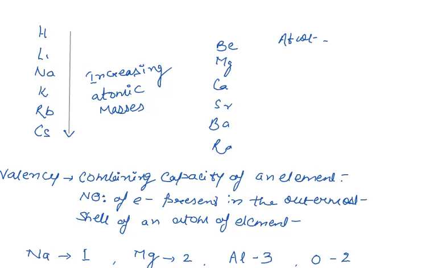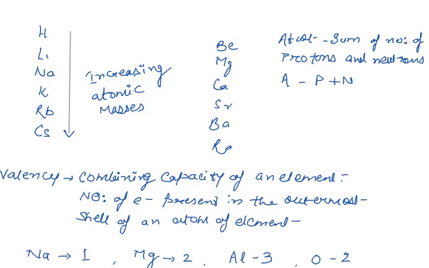So atomic weight is the sum of the number of protons and neutrons, given by A, and it is P plus N. Is it taking into consideration the number of electrons, which are actually responsible for the formation of bonds?